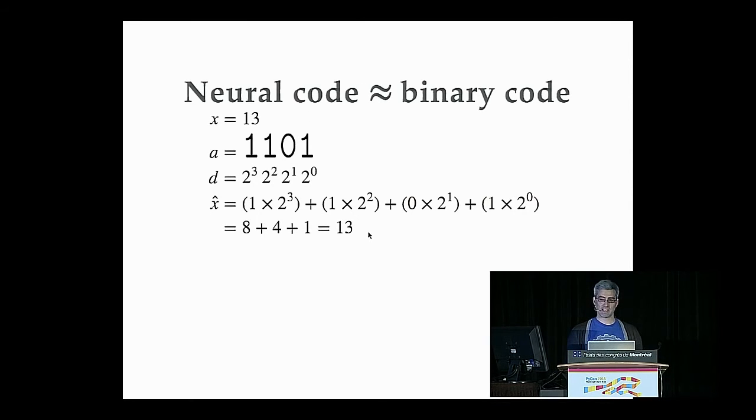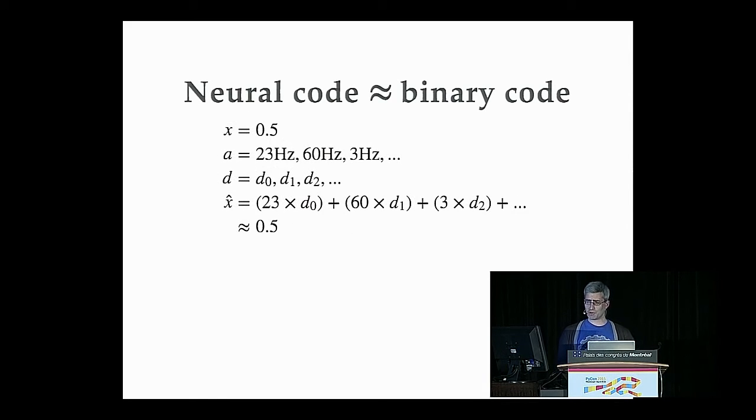In binary code, this happens perfectly. Your computer never gets this wrong. They're pretty much always right. The neural code, analogously, if we're trying to encode a number like 0.5, this might represent medium pressure on your finger. The neurons that are sensitive to that quantity are going to spike at a certain rate. Say we have a neuron that's spiking at 23 hertz, 60 hertz, 3 hertz.